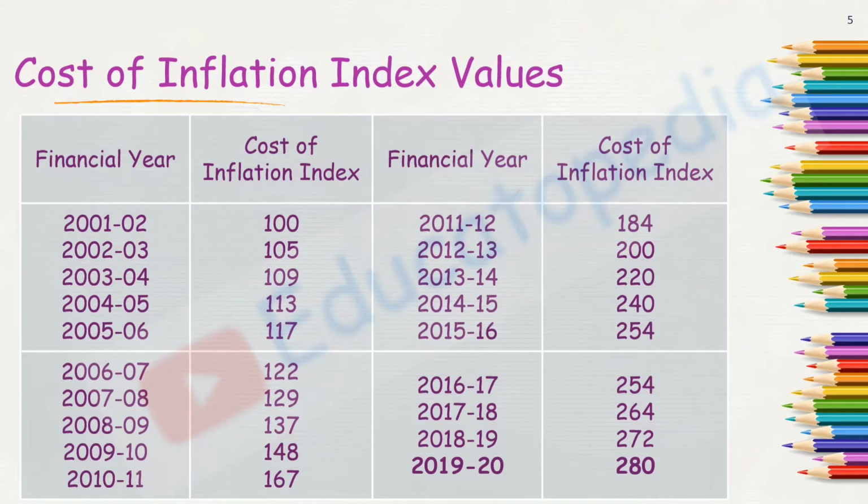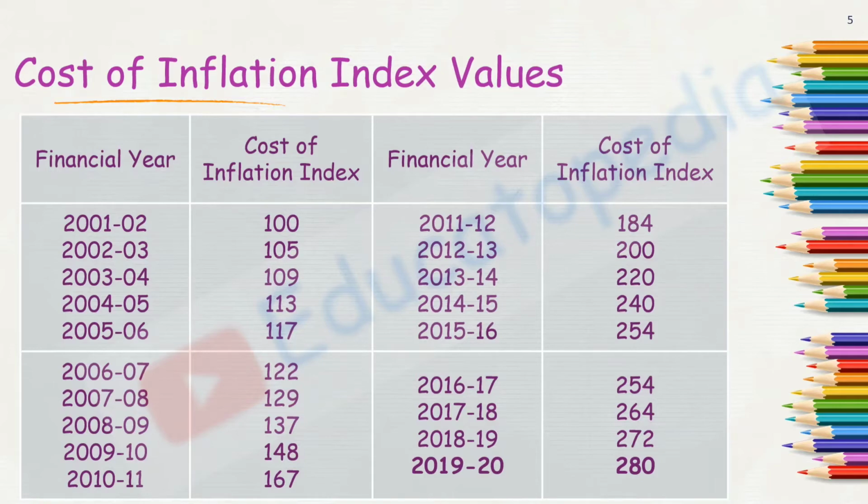So let's focus on inflation index values. It is abbreviated as CII, cost of inflation index. Earlier it was some other base, but now we are already in the 21st century. So 2001-02 is being considered as the base year, which is considered as 100. It is the base year, and eventually on the basis of inflation, the further values come into existence.